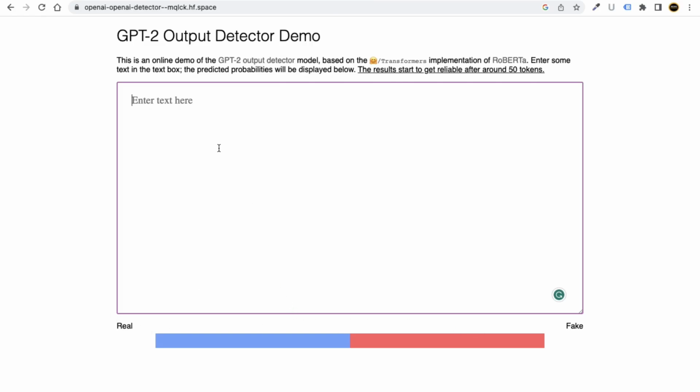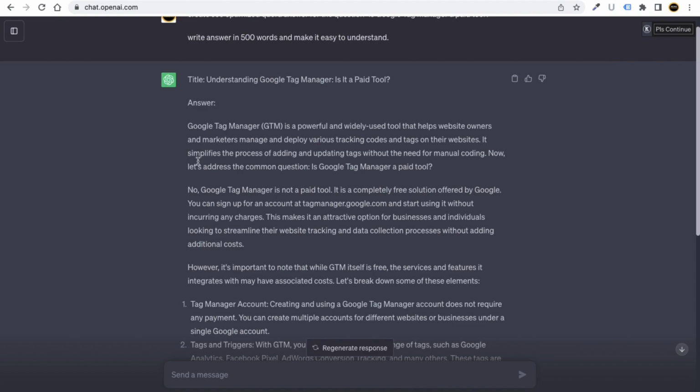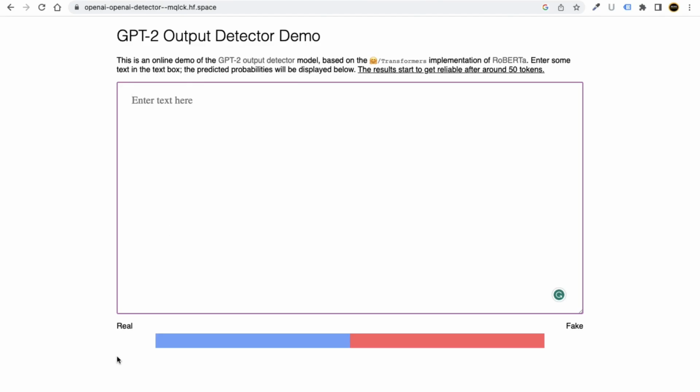Okay, in case it is fake, we have to use some other tool. I will teach you about the other tool, which will tell you whether the content ChatGPT generates for you is real or fake. We have to make sure that at least 80% should be real.